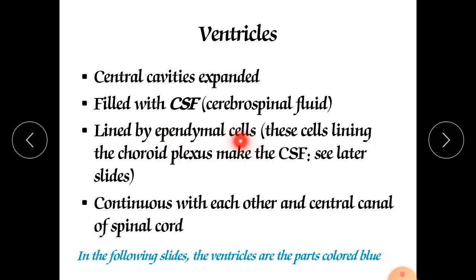What is an ependymal cell? That we have already discussed in the last lectures. There are four types of glial cells or neuroglial cells. What are the four types of neuroglia? One is astrocytes, another is oligodendrocytes, third is ependymal cells, and fourth is microglial cells. As we know, the function of microglial cells is phagocytosis, and they have immunity functions. And these ependymal cells are involved in the production of cerebrospinal fluid.